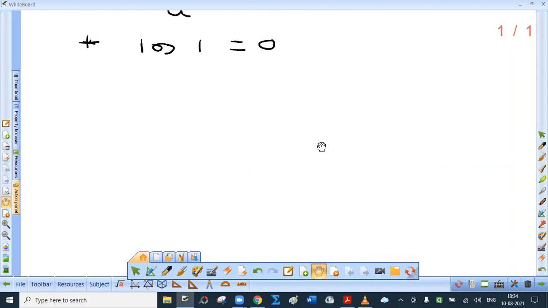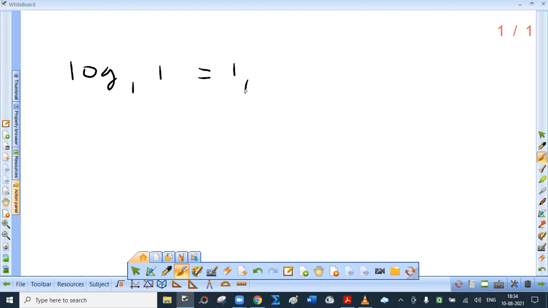Now let me ask you one question. I'm saying that what is logarithm? Logarithm is the power to which base should be raised. Now, 1 raised to 1 is 1. 1 raised to 0 is also 1. So tell me which of these two values is correct. I repeat the question. What is logarithm? Logarithm is the power to which base should be raised. So type your answer in chat box. Which of these two values is correct? Type your answer.